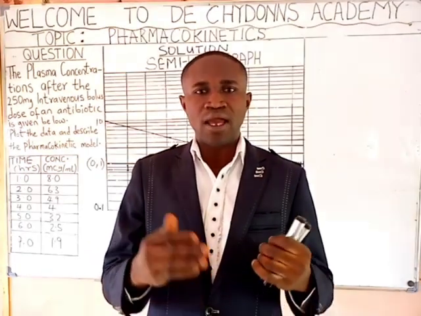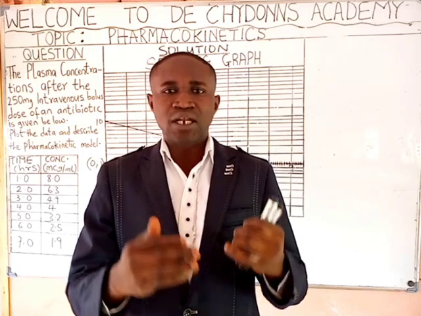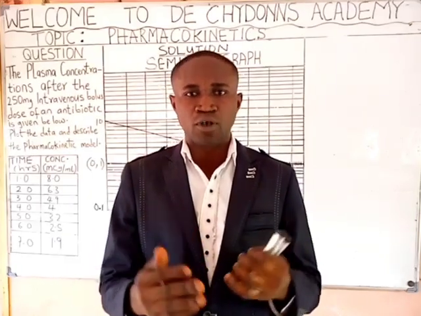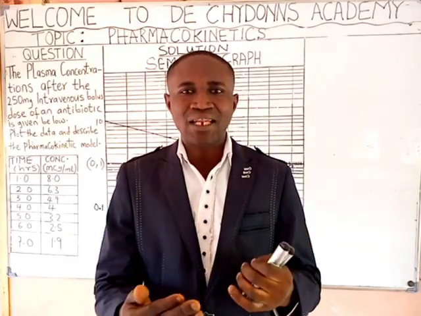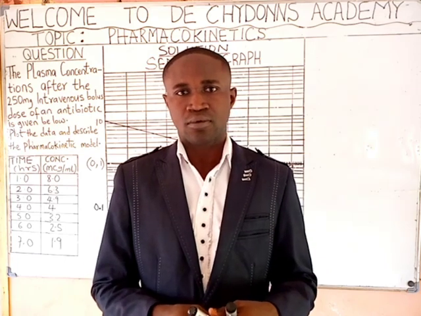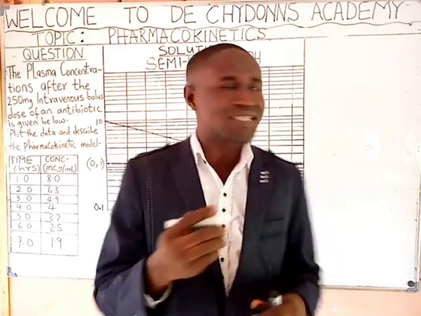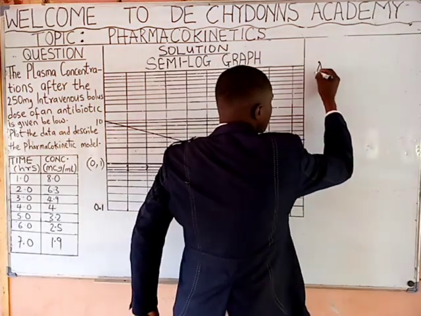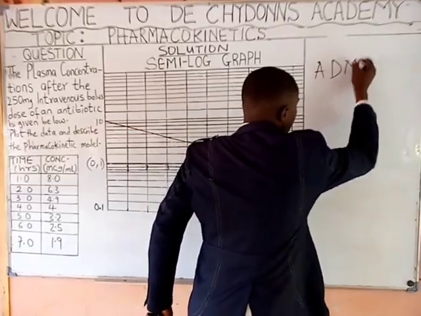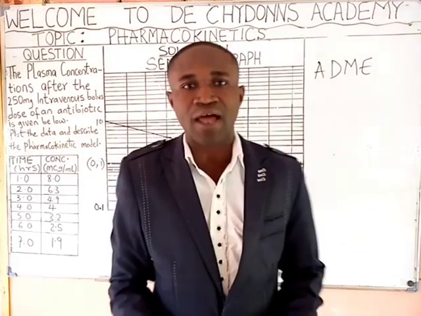It simply also entails the description of a drug exposure by characterizing ADME as a function of time.